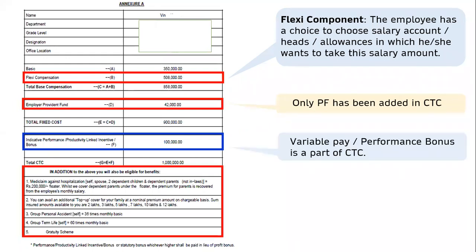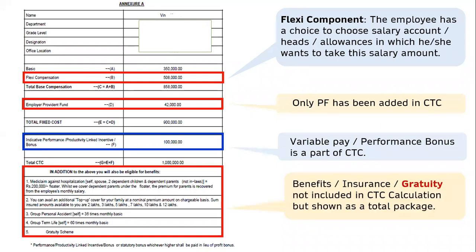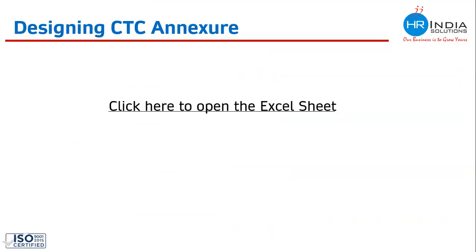You will also see that variable pay or incentive is a part of CTC, and the company is adding that. At the bottom, in the red box, you will see that all these perks and benefits are mentioned, and this company is not including the cost of these benefits in CTC, not even the gratuity. So all these benefits and the gratuity are not a part of CTC. If you add them to the total CTC, it will be much higher than the 10 lakhs mentioned in monetary form. So we have seen offer letters.